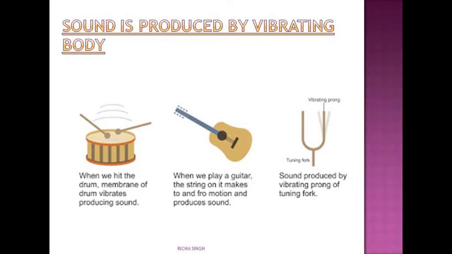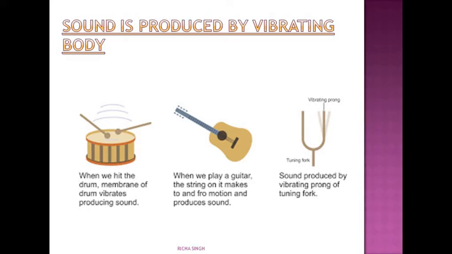Now if you touch a table or a drum while producing the sound, you will feel that it is vibrating. When you are banging the drum, you will observe the drum is vibrating. Thus it can be said that sound is produced because of vibrations of an object. In other words, a vibrating object produces sound. Only when the object vibrates is it going to produce the sound.